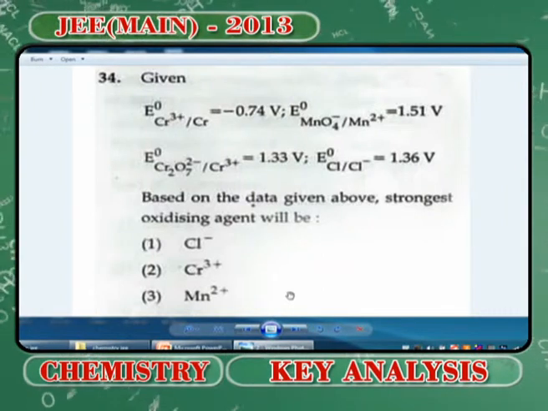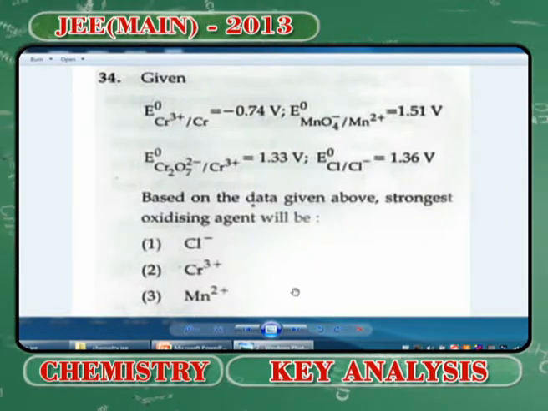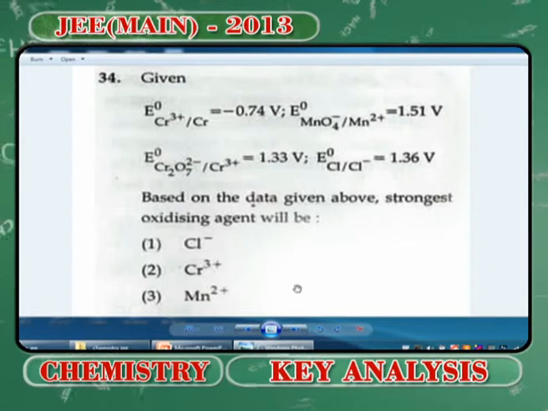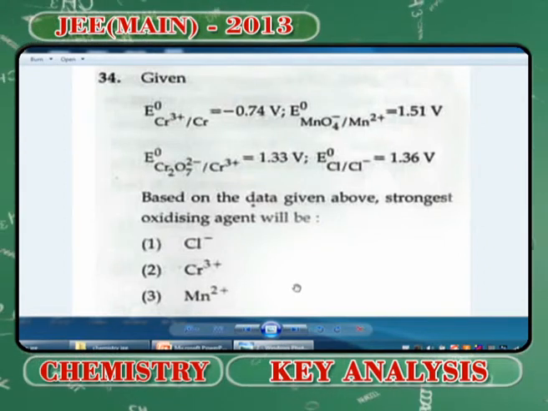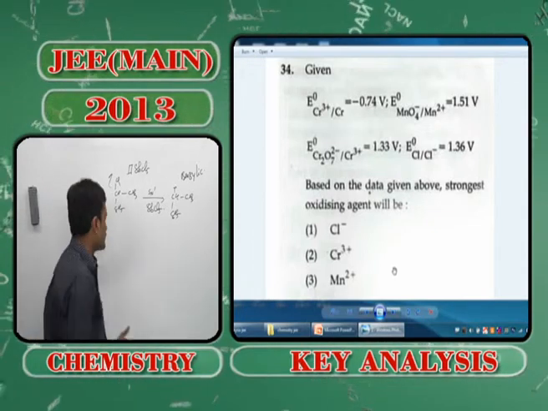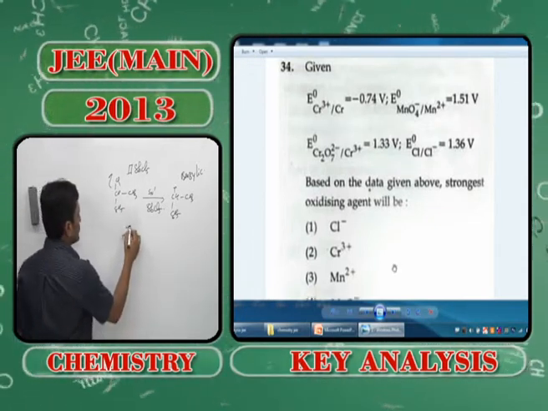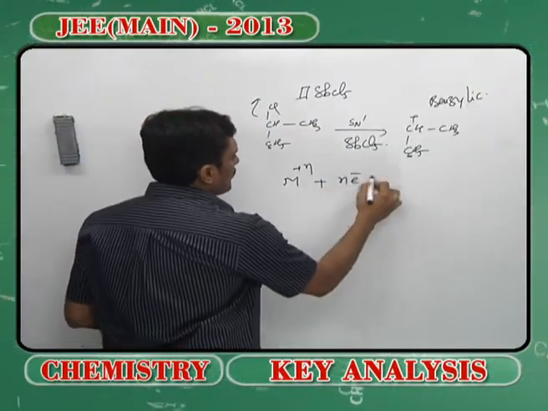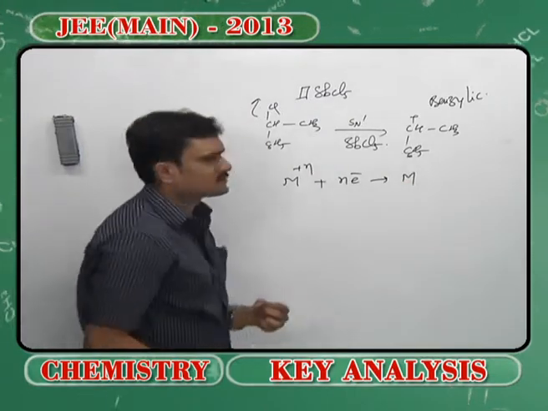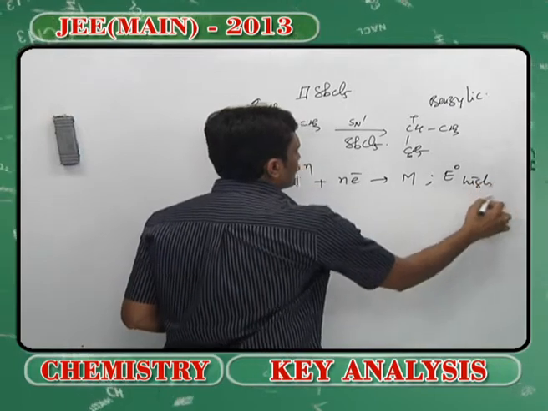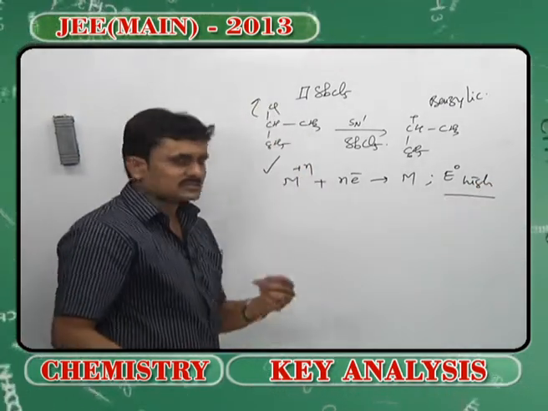So, moving on to the other problem, you can see it is once again theoretical, right? Some reduction potential values of various species are given, and some of them are positive, whereas one chromium species has a negative reduction potential value. You can identify that the metal ion is converting into metal, hence the reduction potentials are given. Now, if I take a particular metal ion in a positive oxidation state, abstracting electrons so that it can get converted into M, and if I talk about its reduction potential, if this is high, we say that it has a huge tendency